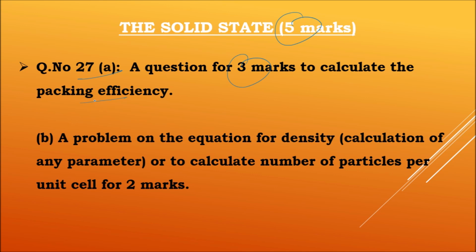packing efficiency. And all of you know the packing efficiency in the case of solid state we are having for the 3 types of structures: simple cube, body centered cube, and face centered cube. So if you make these 3 perfect, we can easily score 3 marks from this calculation of packing efficiency. The second one, 27B, the rule given here is a problem on equation for density.